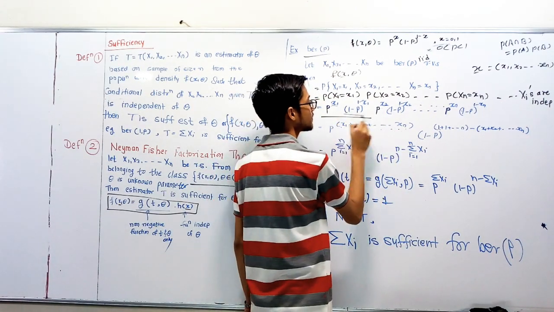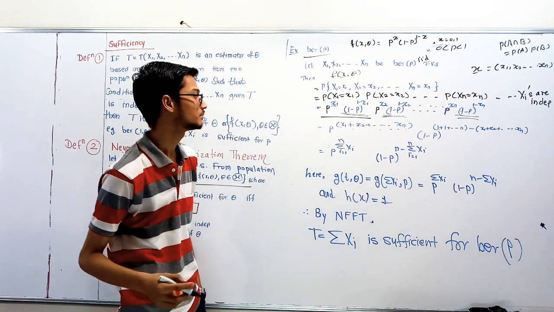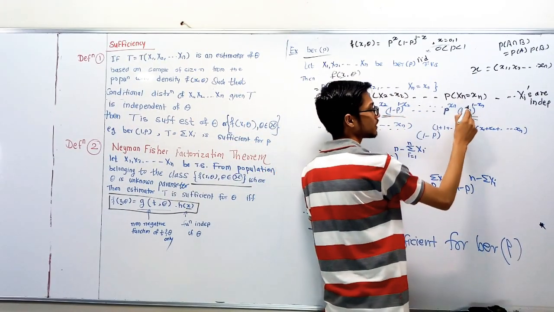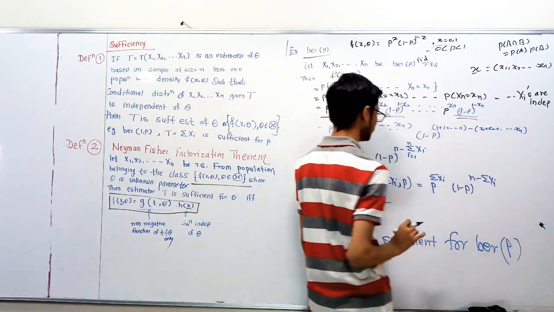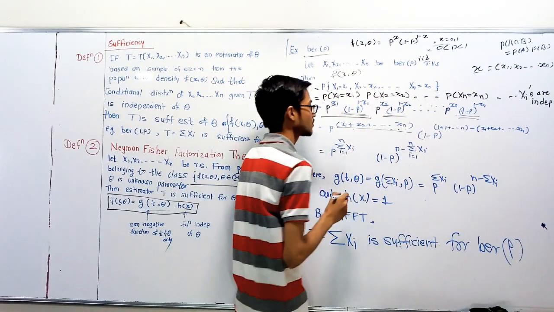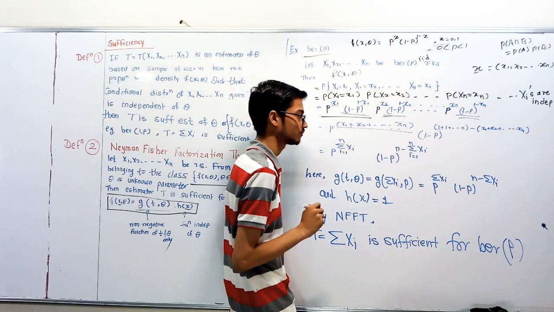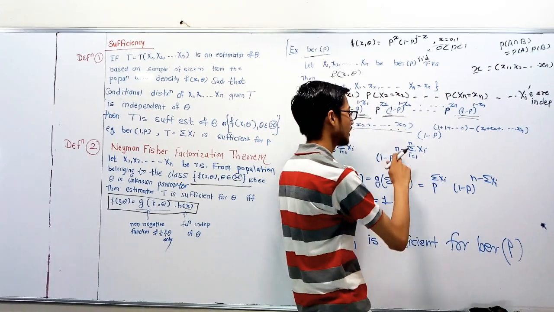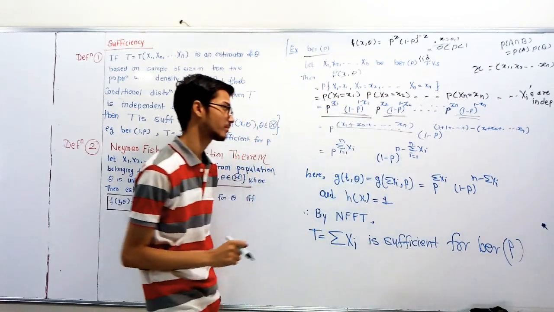Similarly, collect all the powers of 1 minus p: 1 minus p raised to (1 minus x1) plus (1 minus x2) plus (1 minus xn). Collect the 1s and collect x1 to xn. The sum x1 plus x2 plus xn is the summation of xi, i running from 1 to n. The summation of 1, n times, gives n, and similarly the other is summation xi.